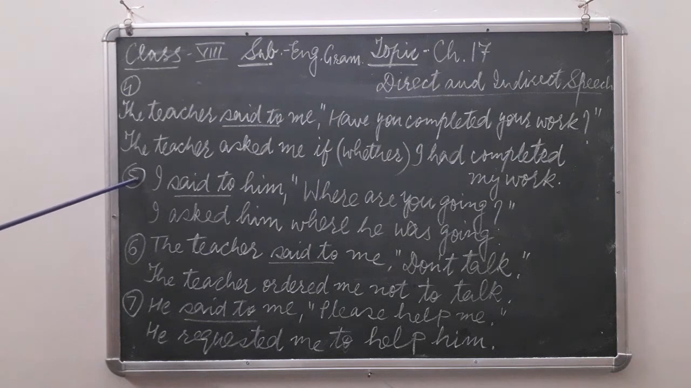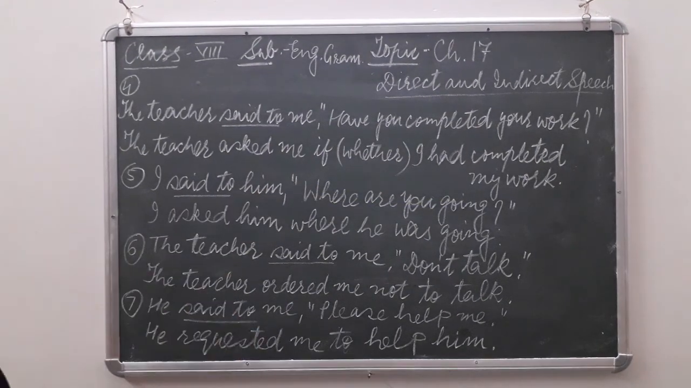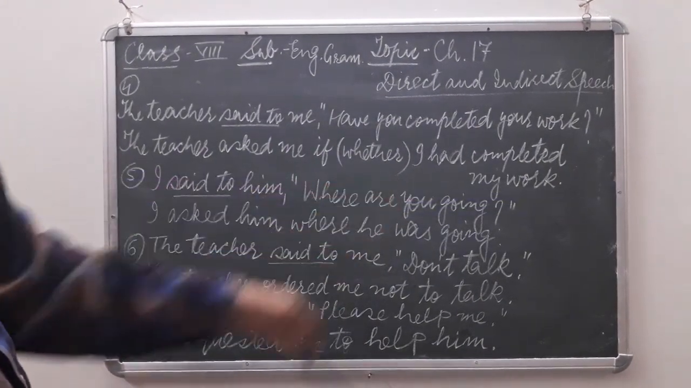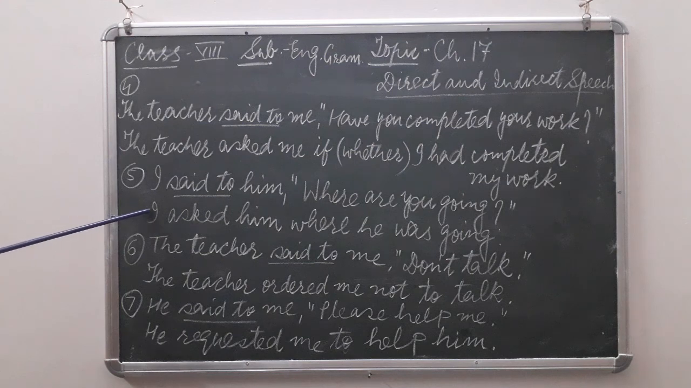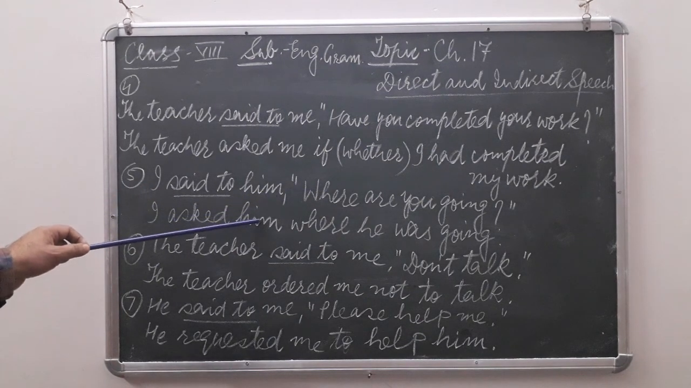Now let us see example number 5. I said to him, "Where are you going?" Let us see here how to change into indirect speech. Now it is a question again. That is why I asked him. Said to changes into asked.